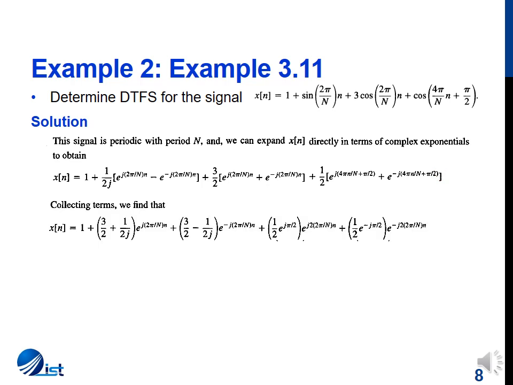Again, we'll be combining terms with the same frequency. So we know that this and this represent the same frequency, or this and this is the same frequency 2 pi by N. So we'll be combining terms with frequency positive 2 pi by N and the terms with the frequency minus 2 pi by N, and then we have a second harmonic e raised to the power j 4 pi by N n and the negative of the second harmonic.